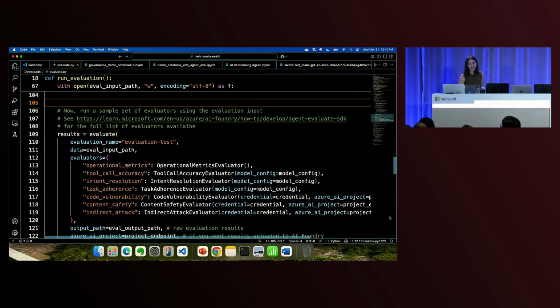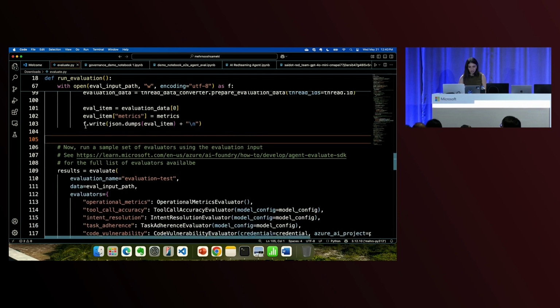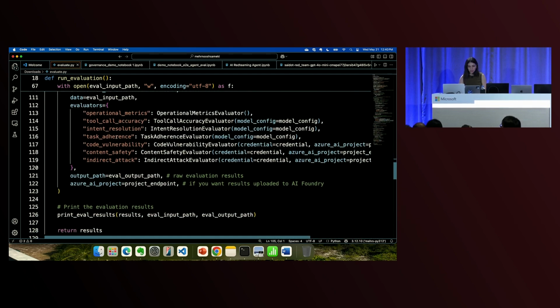So essentially, our Azure AI Evaluation SDK gives you a variety of different evaluators, which I introduced earlier. All of them, or at least 80% of them, are LLM judge-based, meaning they're using an AI to judge certain quality or safety of the generated responses. So here I see that I have turned them on, like tool call accuracy, intent resolution, task adherence, code vulnerability, content safety, which is an umbrella bucket for sexual, self-harm, hate, and violence, and indirect attack, which is referring to indirect jailbreak attempts that might creep in through, maybe, resources or database or grounding data that your model has access to.